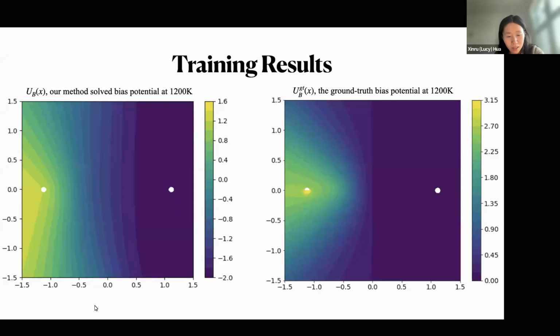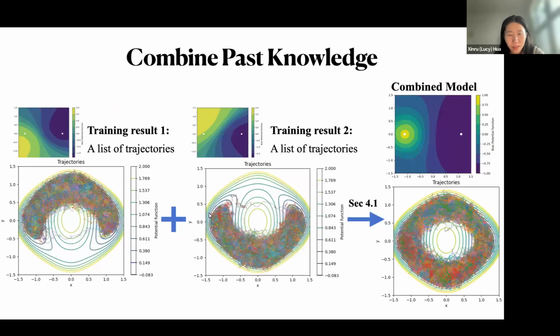rare events. And our main project goal is to sample rare events effectively. It's not to solve the bias potential, but still they look very similar, although our method does not involve solving the PDE. And there's another functionality of our method, which is to combine all the past knowledge into one bias potential.